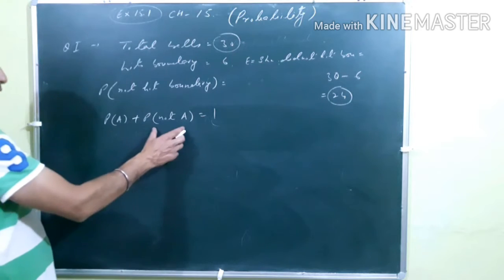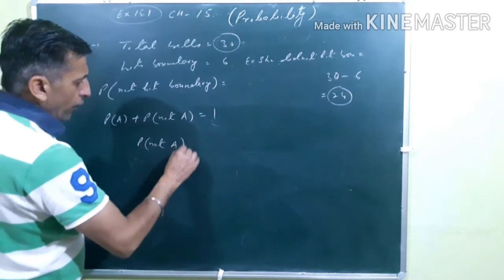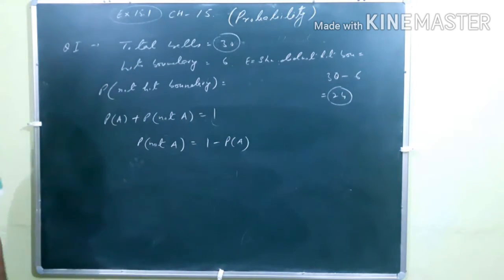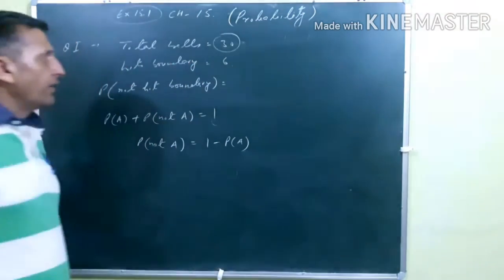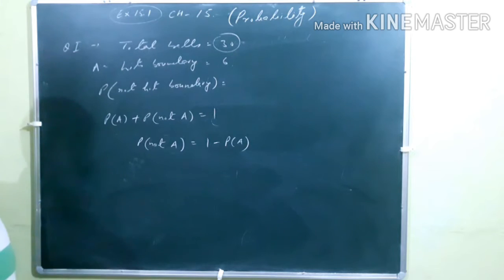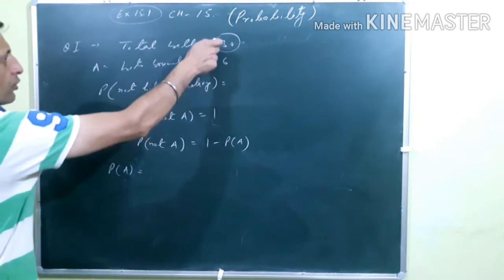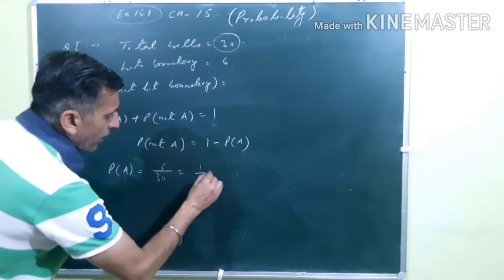And if you want to find the probability of not A, so probability of not A is equal to 1 minus the probability of A. First of all, we have to discuss what is the probability of A. Suppose A is your event, in this case, A event is equal to hit the boundary. So what is the probability of A? Probability of A is equal to 6 by 30, that is equal to 1 by 5.